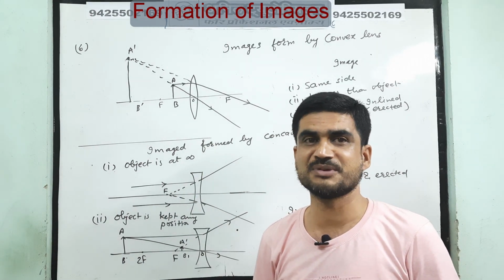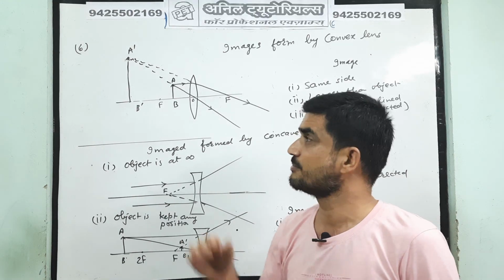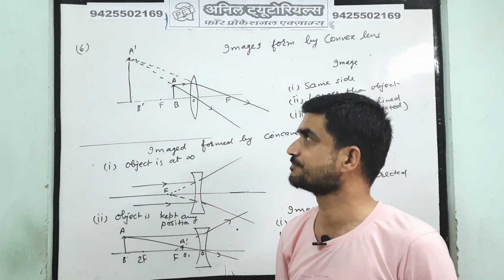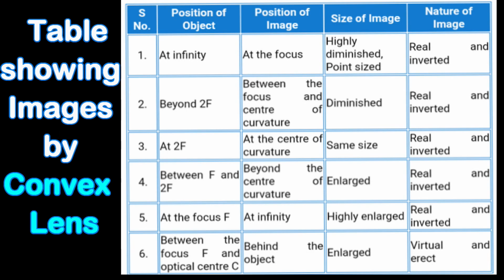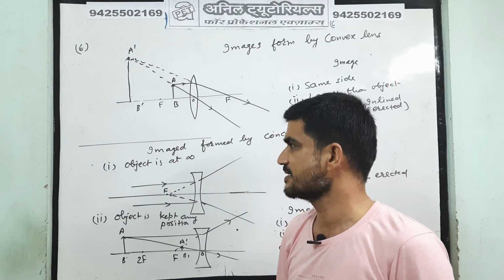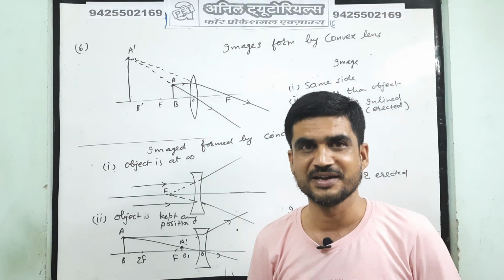Real images may be smaller, equal or larger, but the virtual image in the case of a convex lens is always larger. So in the next lecture we will see the lens formula. Thank you.